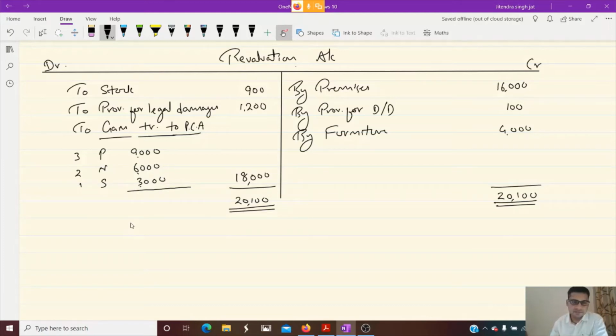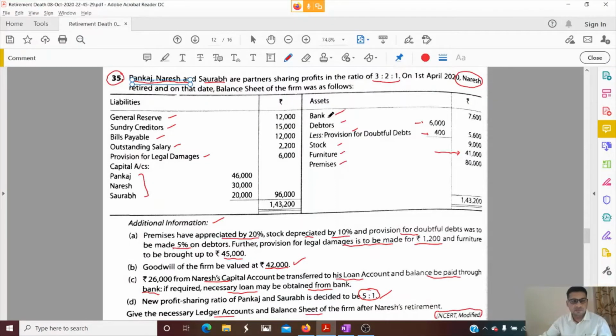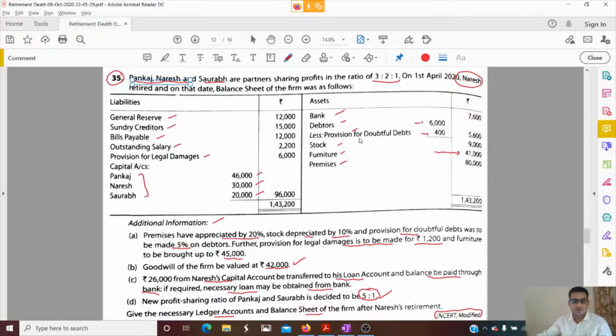Yes, dear children. Let us prepare the partners capital account. Partners capital account starts from the credit side. So we write here by balance brought down. Let us see. 46,000, 30,000 and 20,000. Okay. General reserve is there, 12,000.